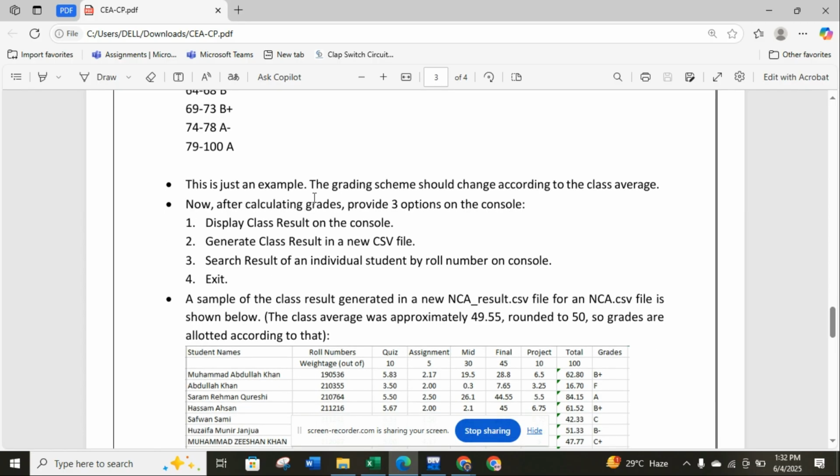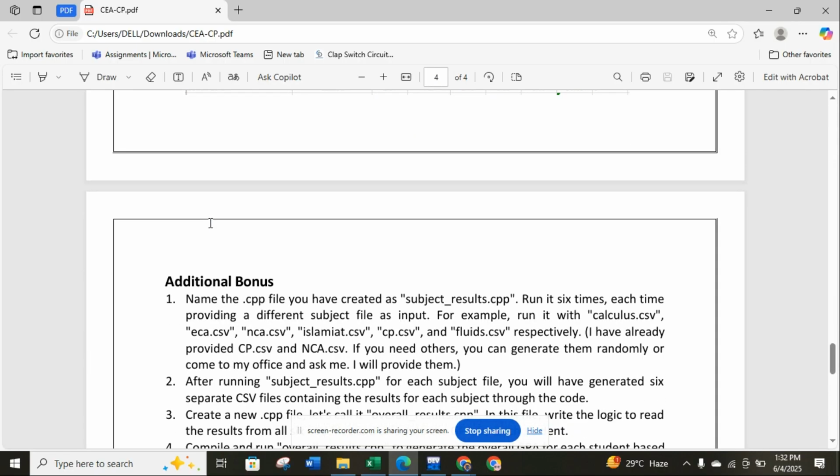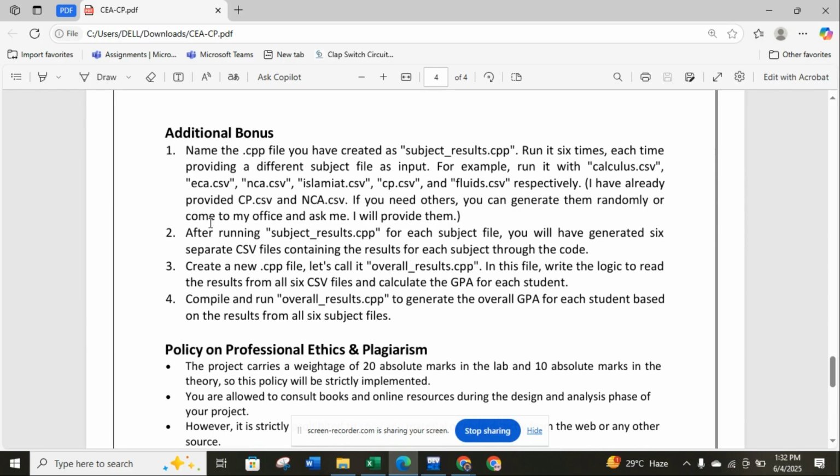Then in the code we must put these four options: display class result, generate class result, and search result by putting in the roll number. If we press four, it just exits our code. This will all be explained when I explain the code, and this is the example which is given. As an additional bonus, if you are good in CP, you can make different files for different subjects, like an NCA file for Islamiyat separately, for CP separately, for EDCD separately, and you just need to put that specific file there.